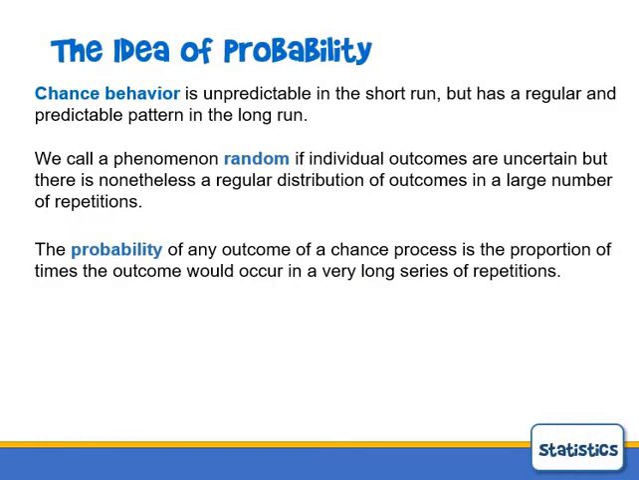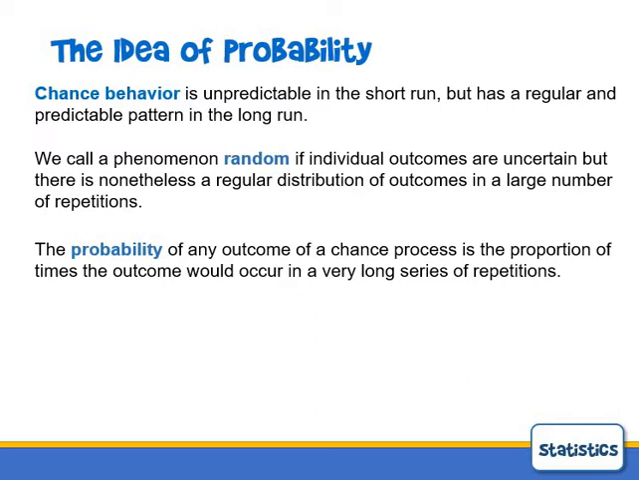So probability is for what we call chance behavior. Chance behavior is unpredictable in the short run, just like tossing the coin 10 times. I can't predict exactly what's going to happen, but it has a regular and predictable pattern in the long run. The more times you do it, the more likely it is it's going to start to level out at what we call the probability of that event.